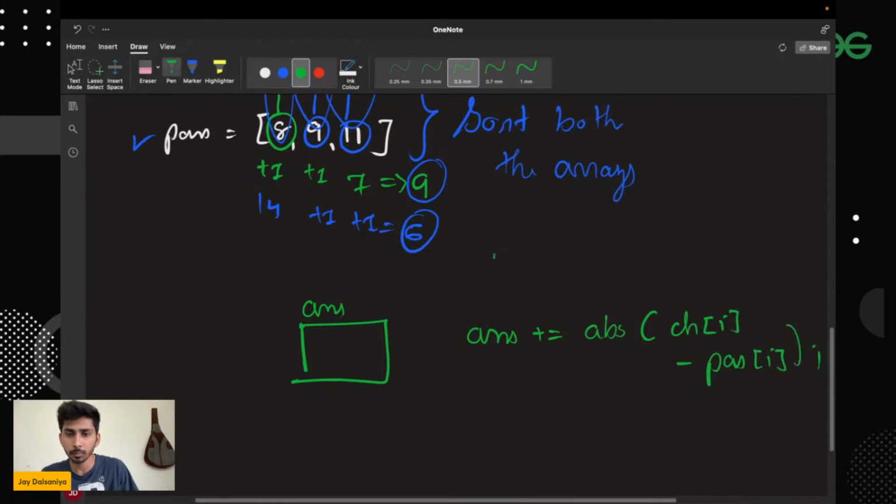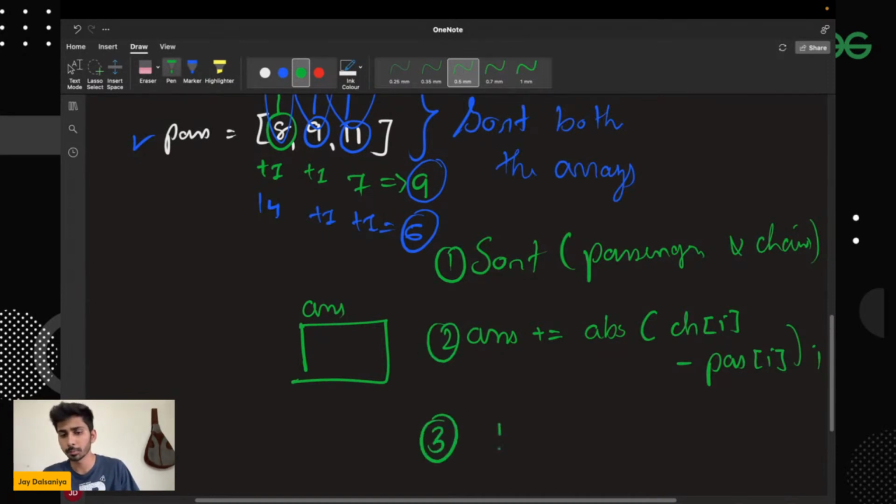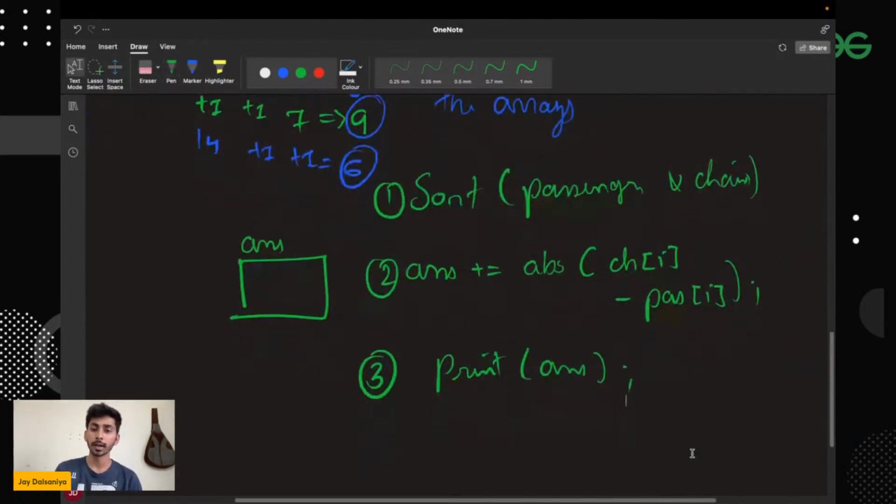After sorting both the arrays, this will be the first step of the algorithm, and this will be the second step, and the third step is going to be printing the value of my answer variable, and that's it. So in this manner, you can get the final answer.